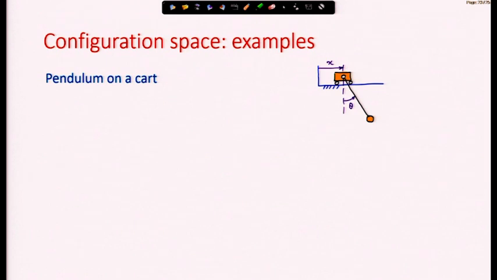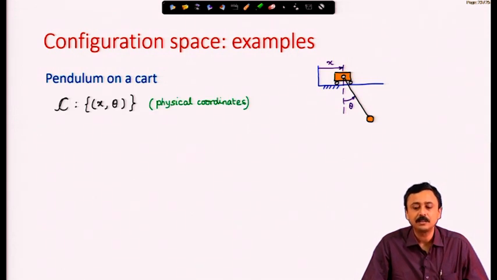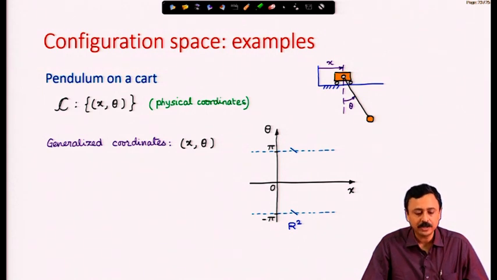Let us look at a pendulum on a cart as shown in this figure, and this cart is freely moving on a frictionless surface. We need these two coordinates x and theta to locate the bead as well as the cart. So, these are the physical coordinates and they are also the generalized coordinates.